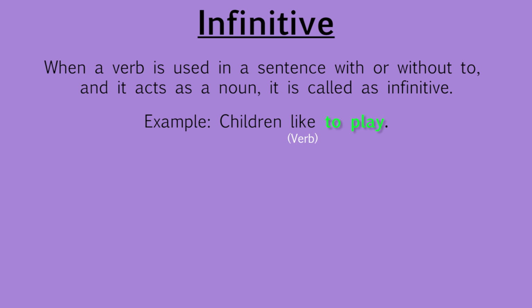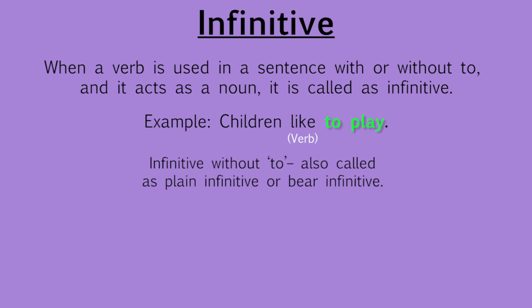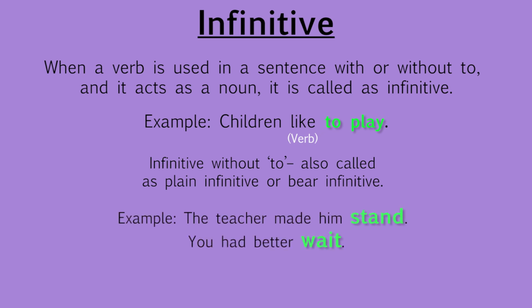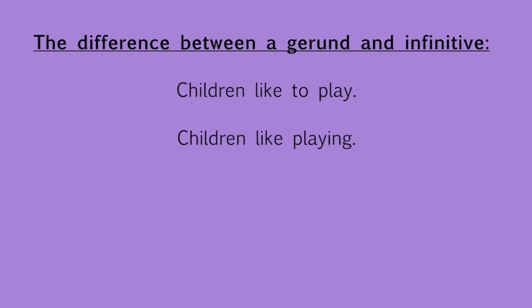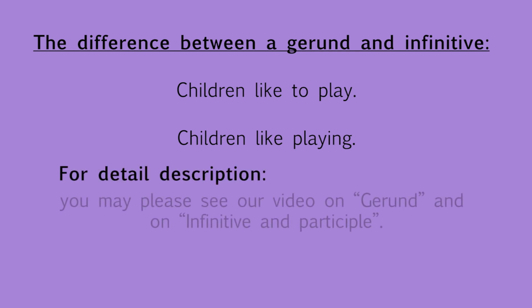So whenever a verb is acting as a noun, with or without to in its original form, you call it infinitive. Infinitive without to is also called plain infinitive or bare infinitive. Example: the teacher made him stand. You had better wait. The difference between a gerund and infinitive is: children like to play, children like playing. For a detailed description, you may please see our video on gerund and on infinitive and participle.